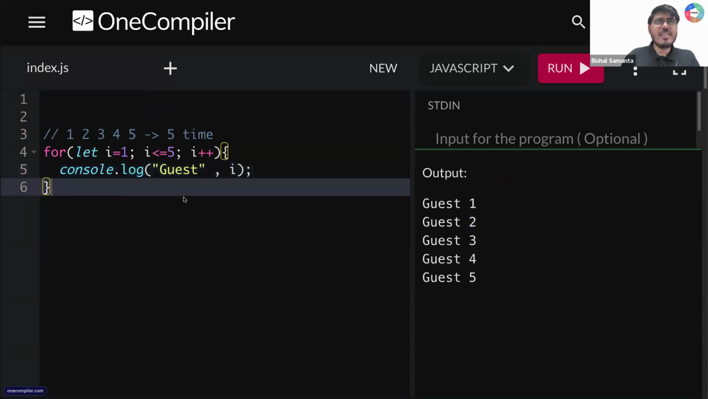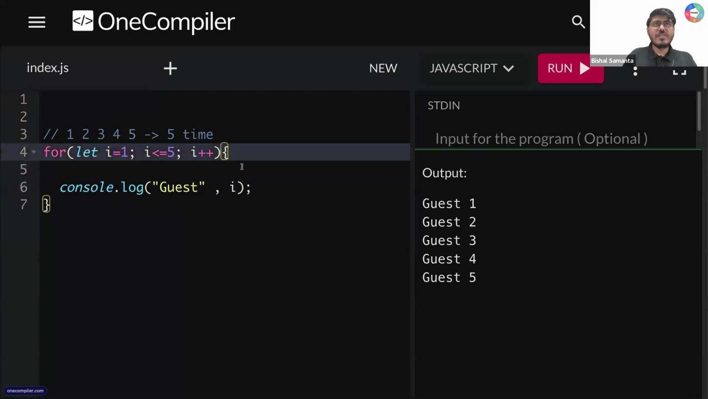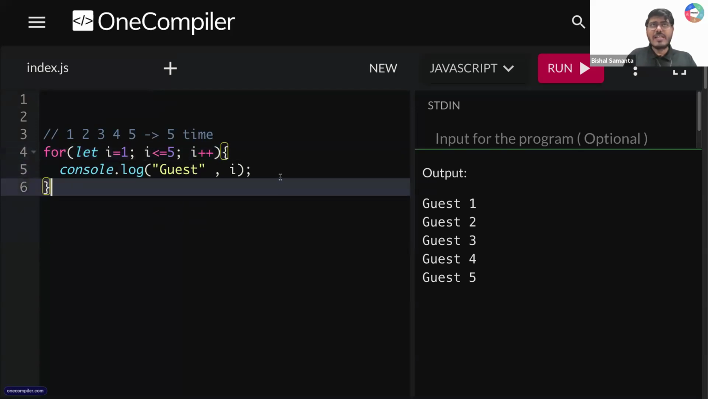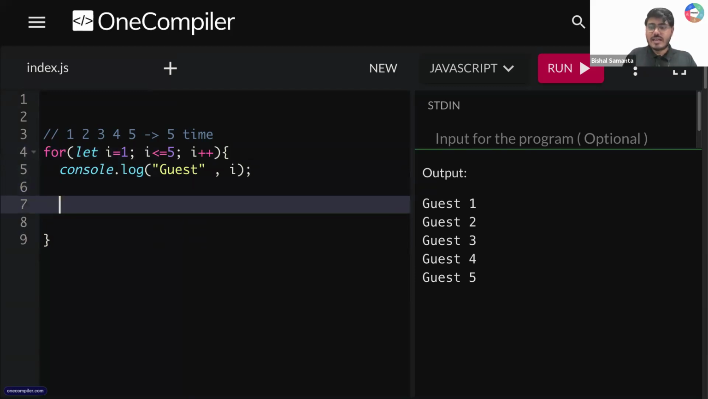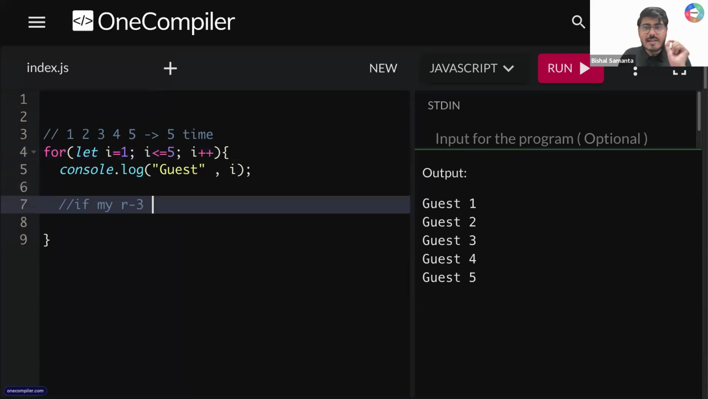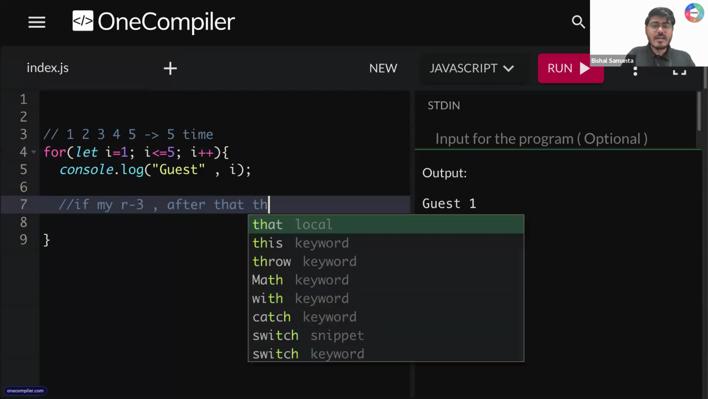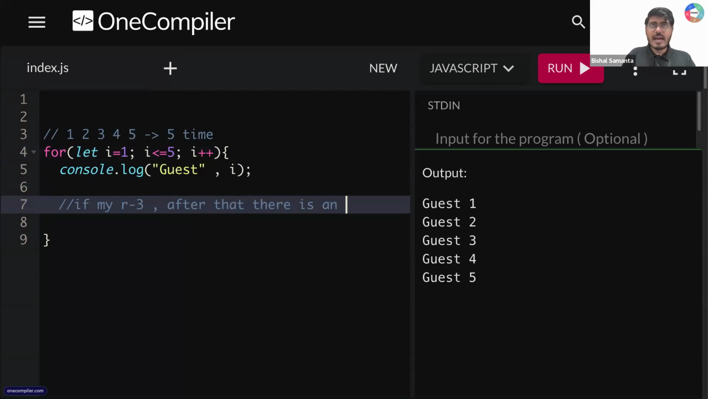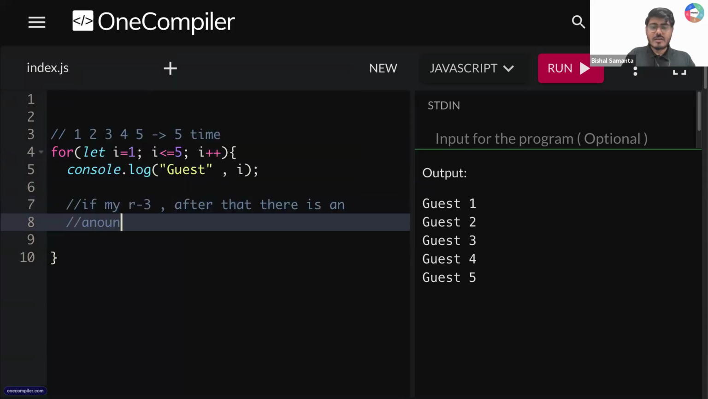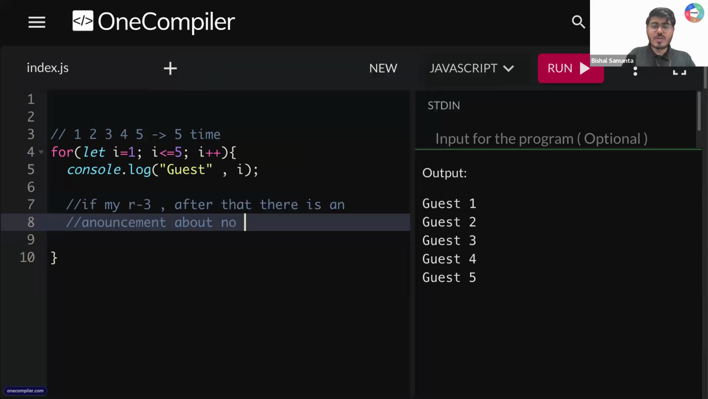Okay. So now tell me one thing. There is something that happened there, right? Now here, what am I doing? Let's say first I'm printing all of this. But here I'm saying one more thing: if my relative number is 3, after that there is an announcement about no trains. So after that there are no trains, right?